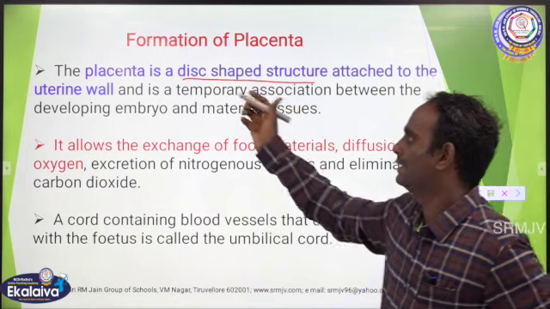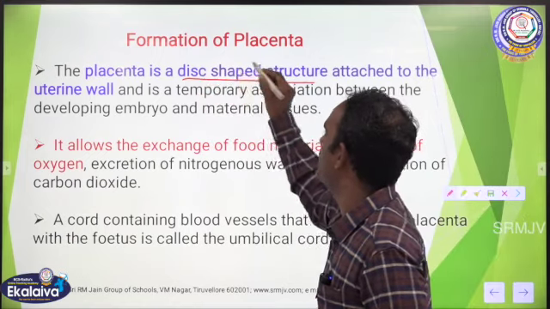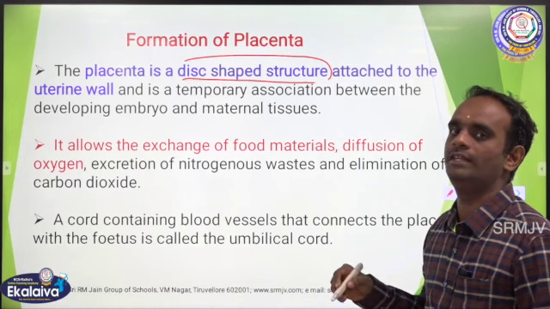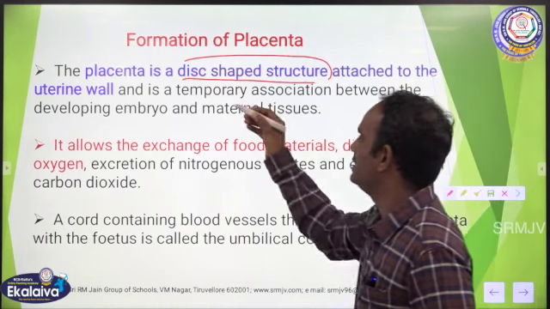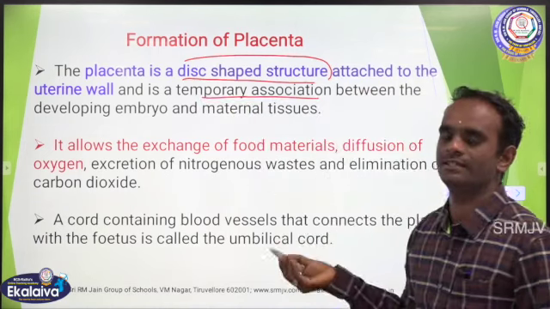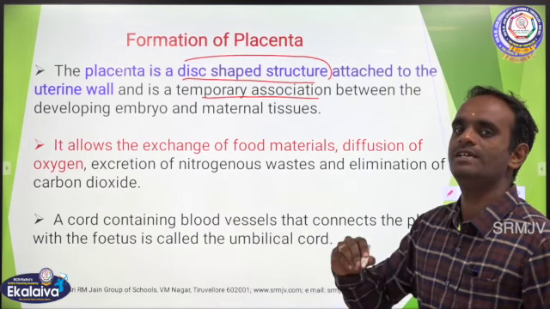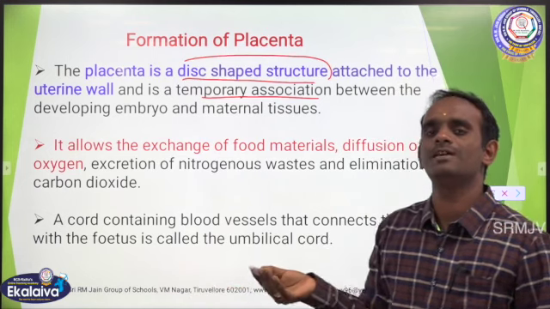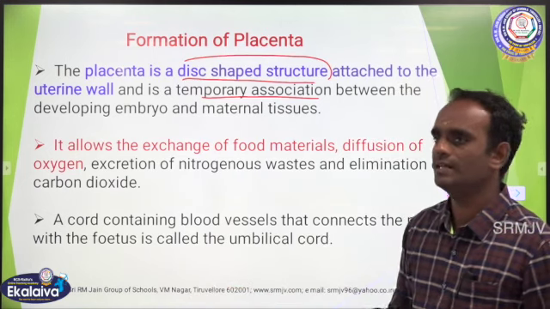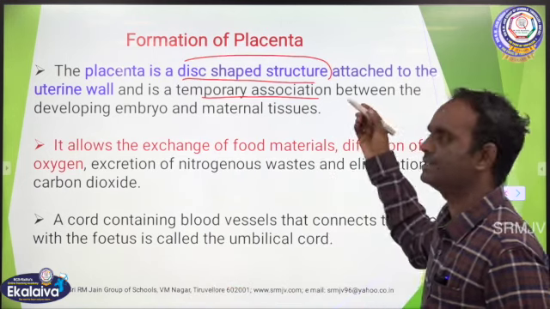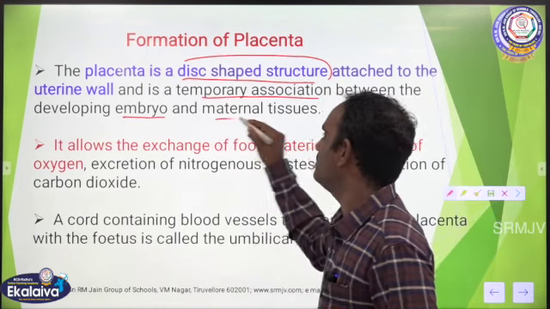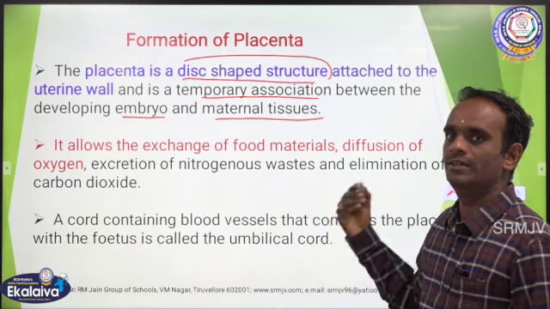See here. The placenta is a disc shaped structure attached to the uterine wall, that is endometrium, and it is a temporary association, that connection between the maternal tissue and the fetus. Maternal tissue means what? Mother's tissue. Clear? So it is a temporary association between the developing embryo and the maternal tissues. Clear?